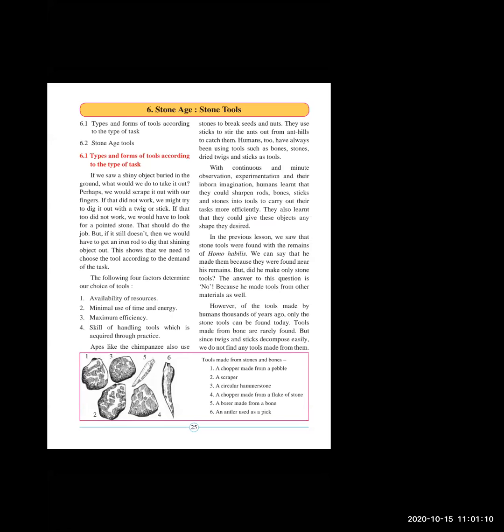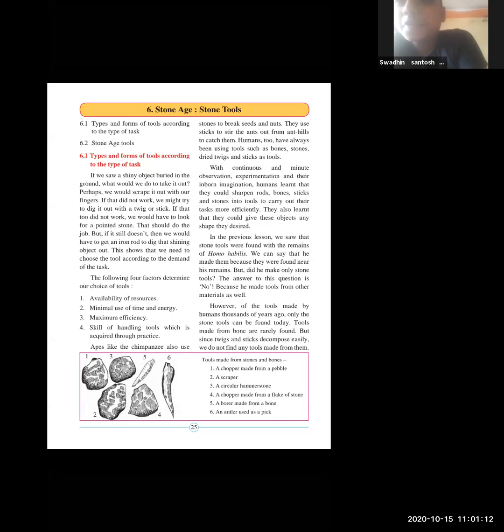Lesson number 6, Stone Age and Stone Tools. Types and forms of tools according to the type of task. 6.2 Stone Age Stone Tools. Types and forms of tools according to the type of task. If we saw a shiny object buried in the ground, what would we do to take it out? Perhaps we would scratch with our fingers.